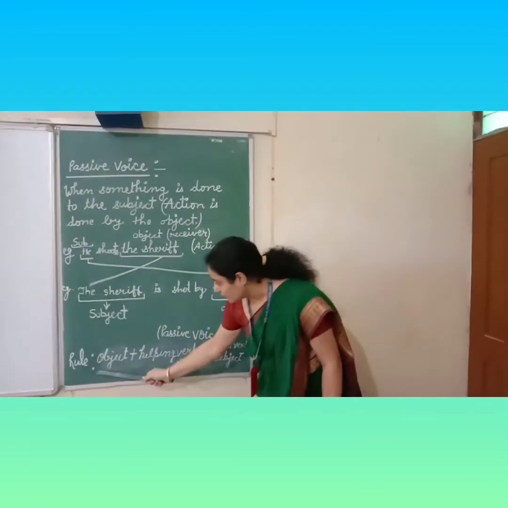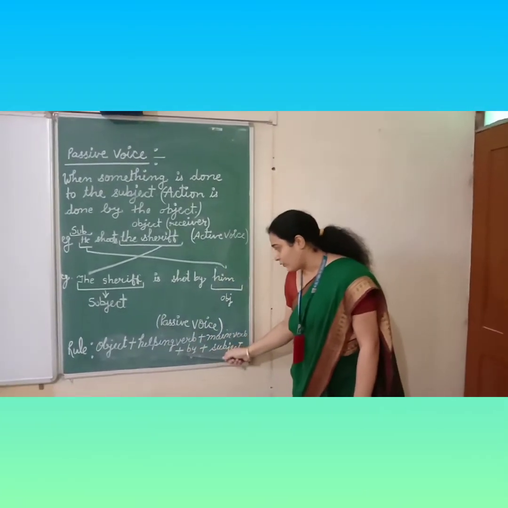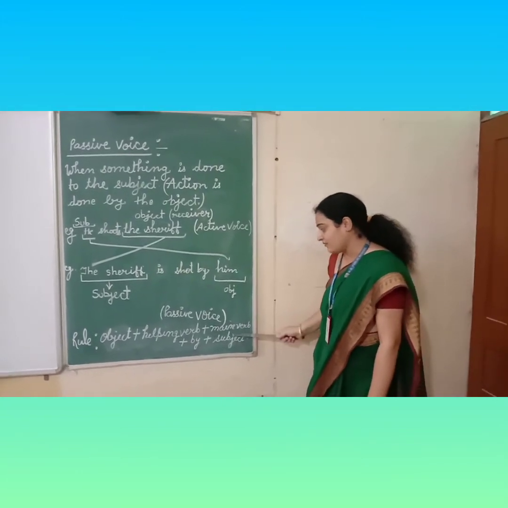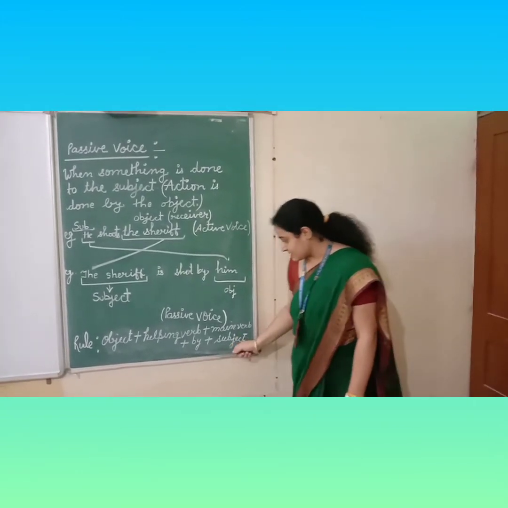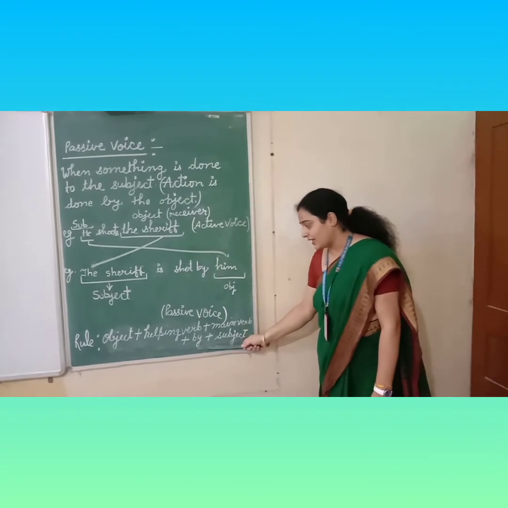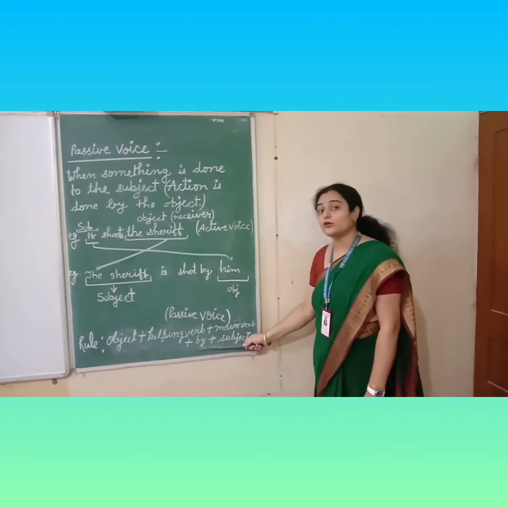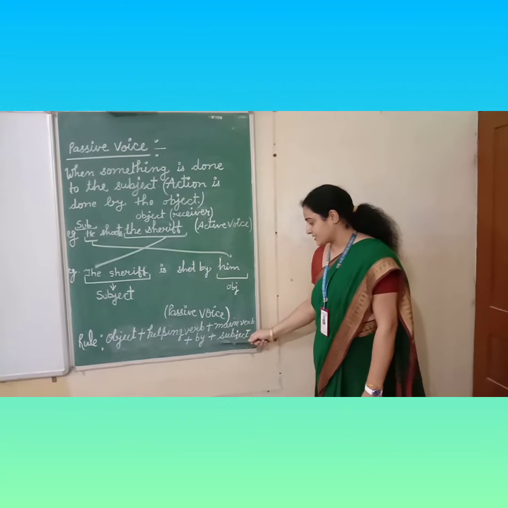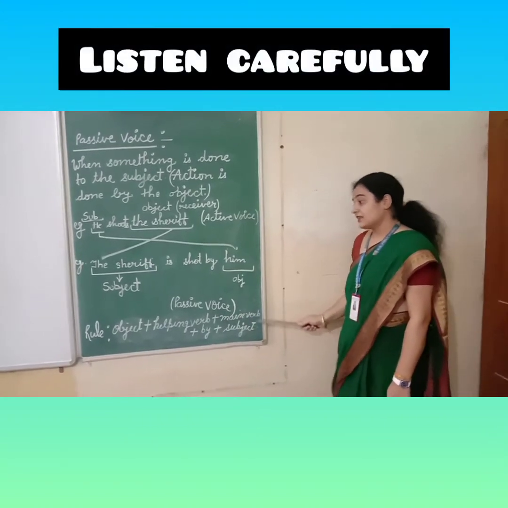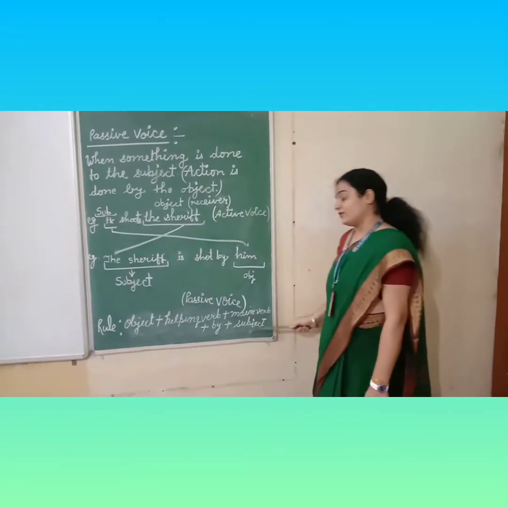Now look at the rule. Object plus helping verb plus main verb plus by. We use by in passive voice but we don't use by in the active voice. Plus subject. This is the rule of the passive voice.